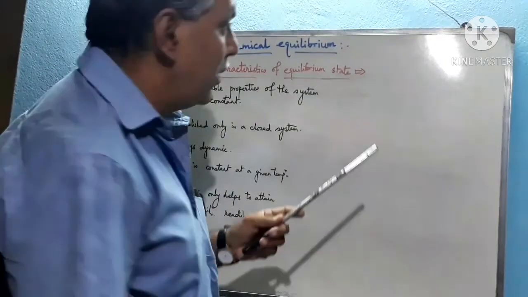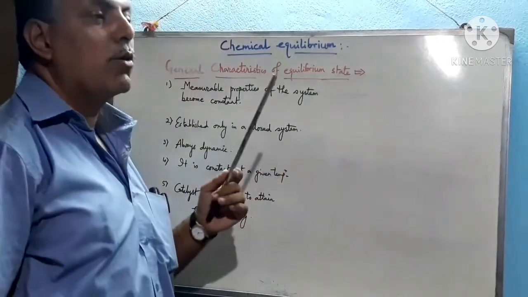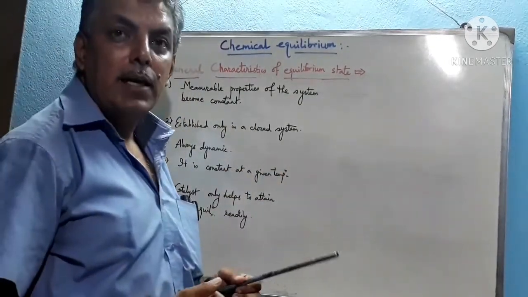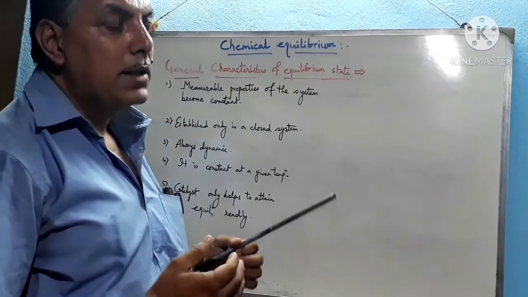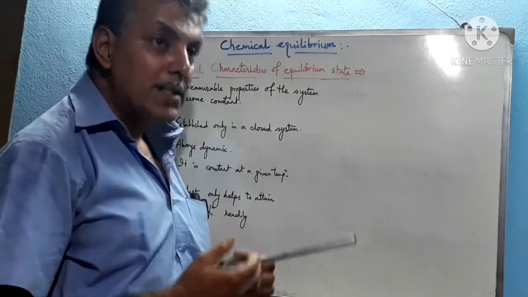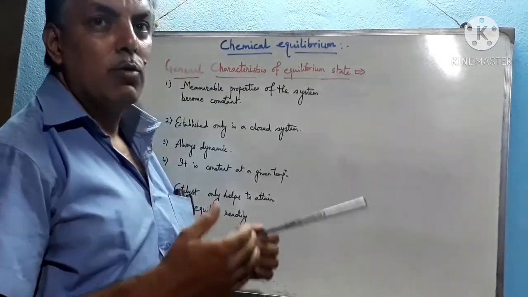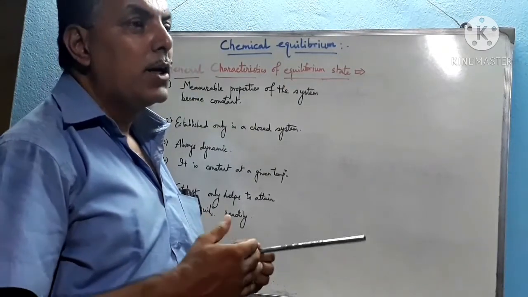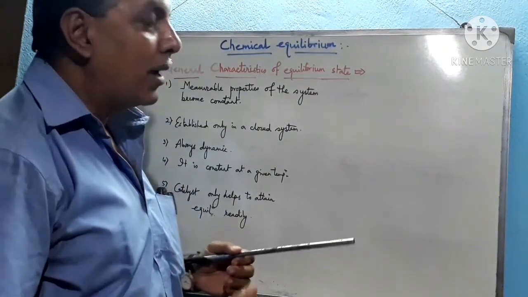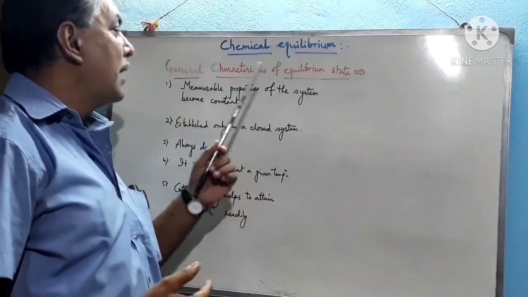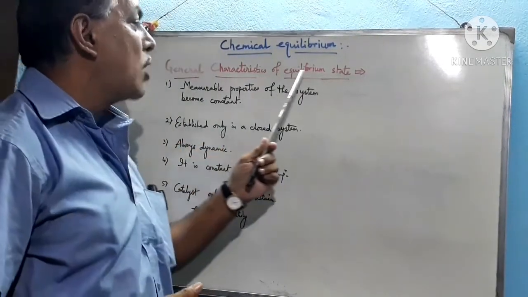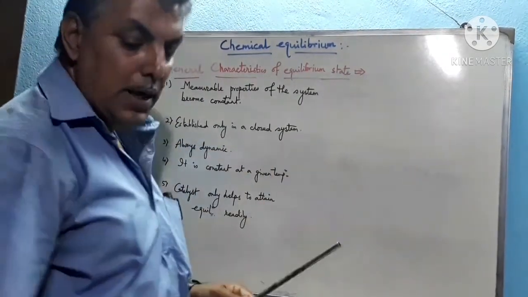In our previous video, we have already discussed what the equilibrium state is. Equilibrium state is nothing but the state of a reversible chemical reaction which takes place in a closed vessel when the rate of forward reaction is equal to the rate of backward reaction. Now we shall discuss the general characteristics of equilibrium state. What are the general characteristics?